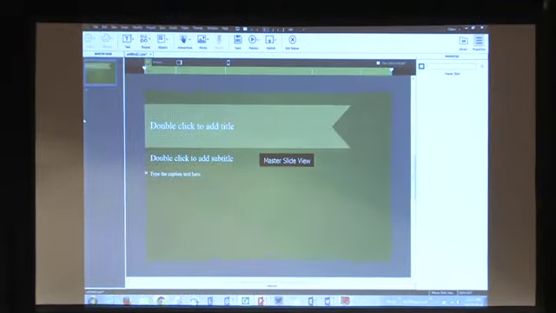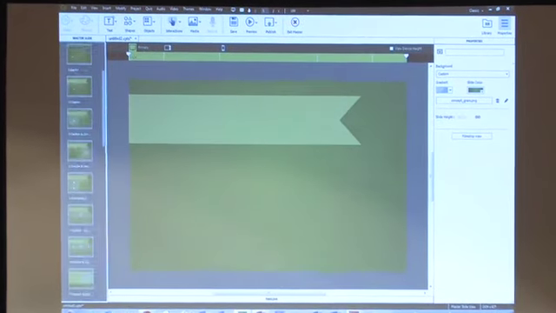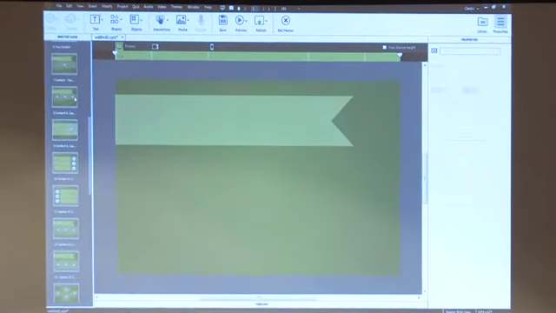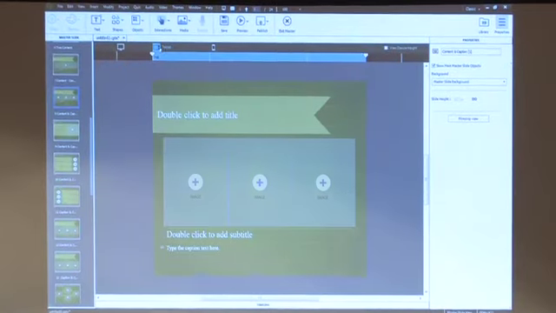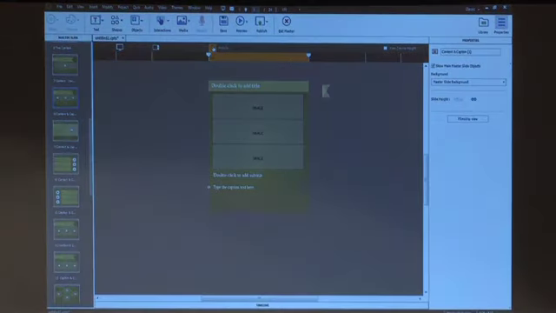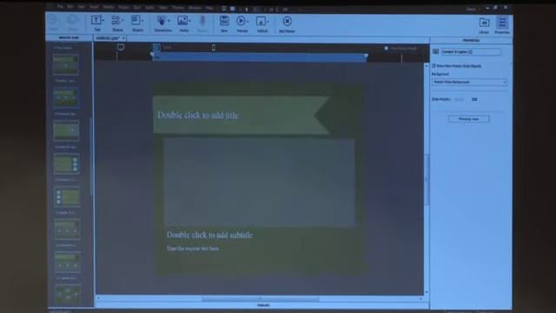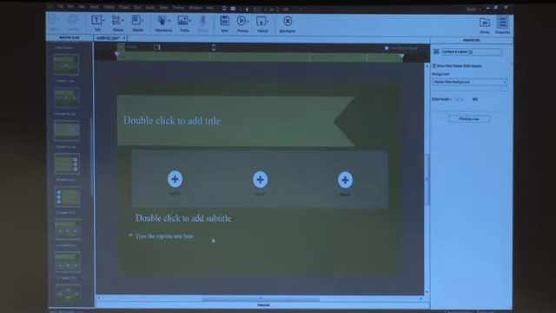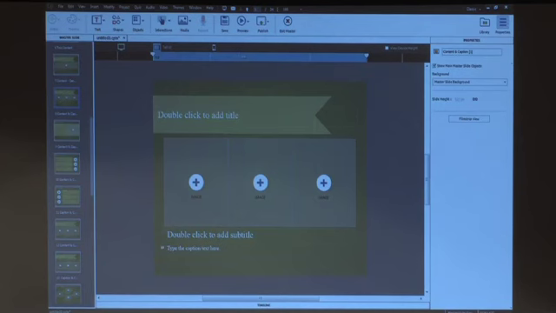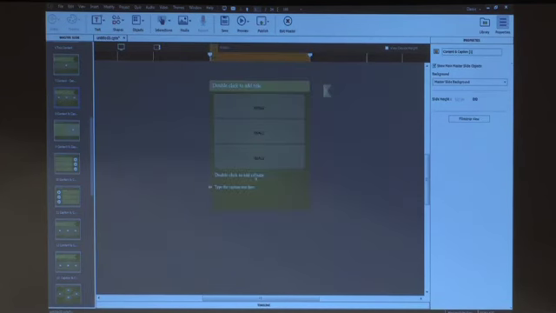So here we have applied this theme, and if you go to the master slide view, I'll just open the properties inspector, click master slide view, and here in this master slide view, you can see that I have quite a few layouts, and they look really different in all these three images, in all these three breakpoints. And here you can see that only images are available here. Here also it's only images. Here we have image, plus we have a lot of extra information that you can add.